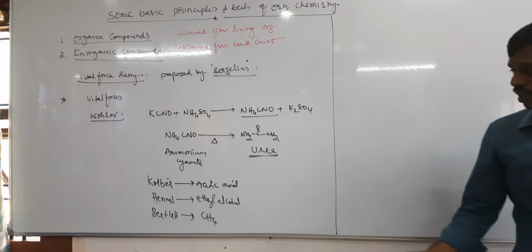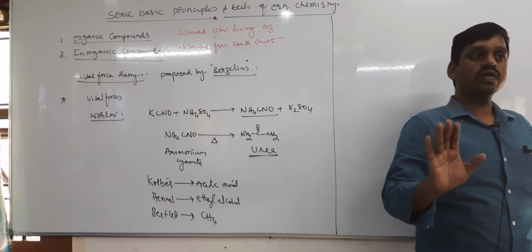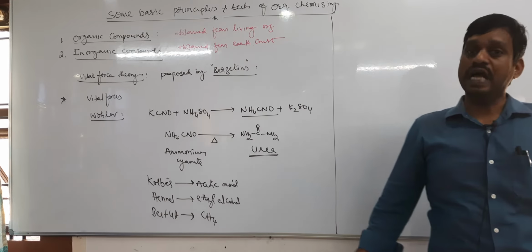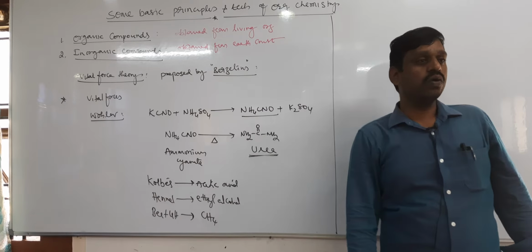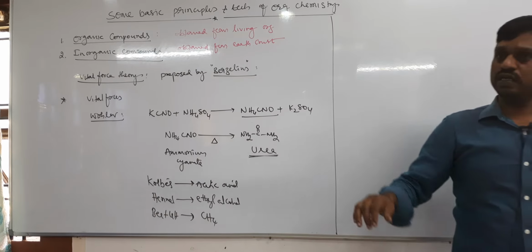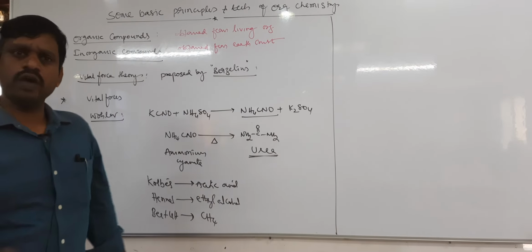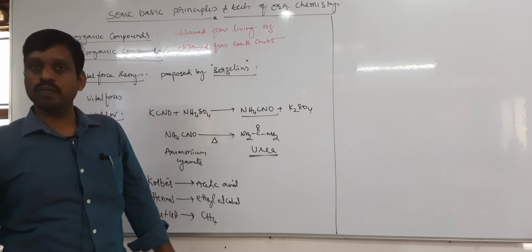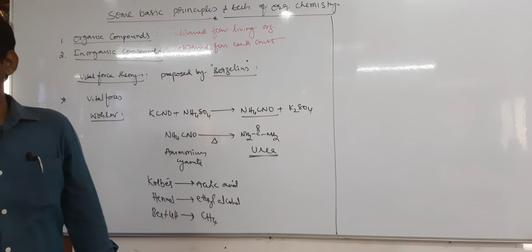So now it is clear that organic compounds are not only obtained from living organisms, they can also be prepared in the laboratory, that is, from inorganic compounds. Now what may be the definition of organic compound, organic chemistry? Scientists tried to define it, and a group of scientists suggested that the study of carbon and its compounds is called organic chemistry.